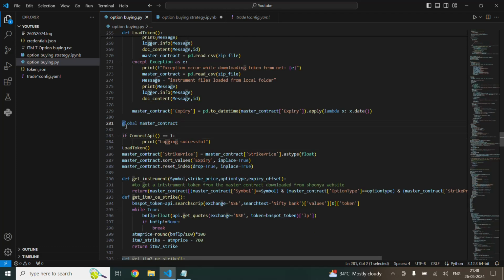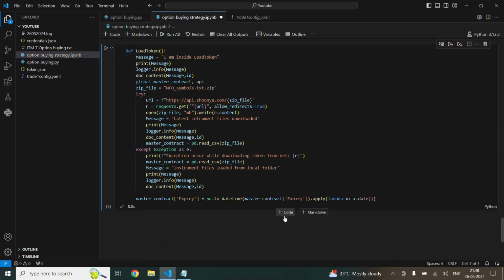When I click here and bring this function, it will give me the details as login successful. After that I'll bring the load token function, and it will download my master contract and arrange it as per the strike price. So I'm going to paste this, and let's see whether this code runs.